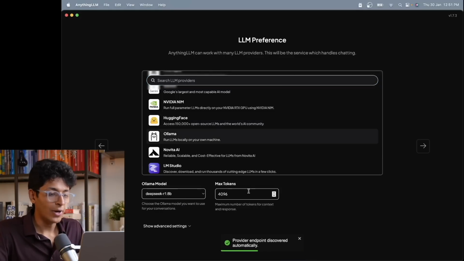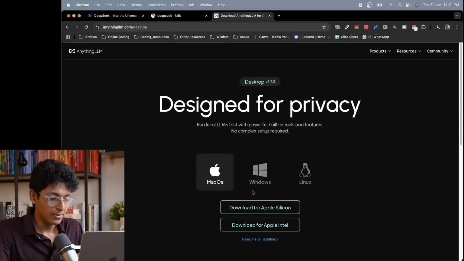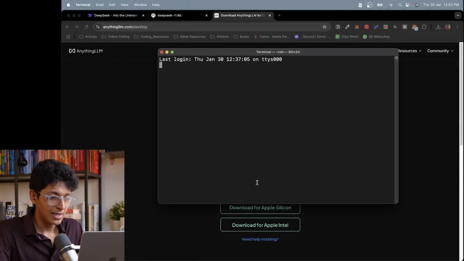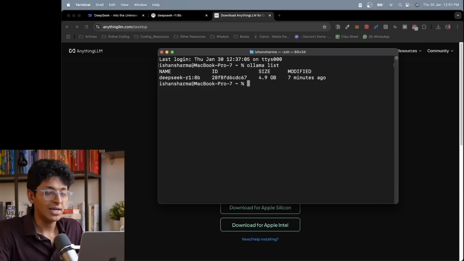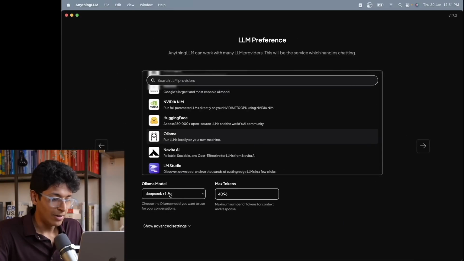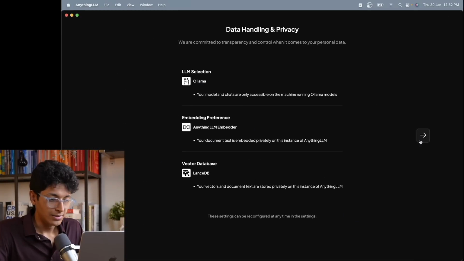If you don't know what model you have, you can just open up your terminal, close this one, and just say ollama list. You can see all the models that you currently have on your system locally, and that is all you need. Going back, we have the 8 billion parameter model. Let's just keep going ahead.